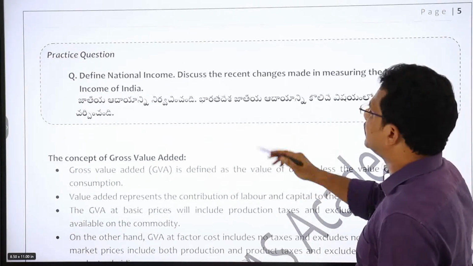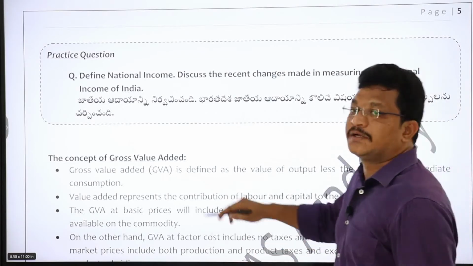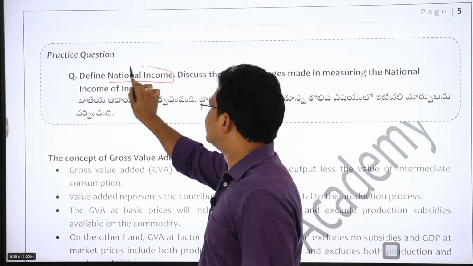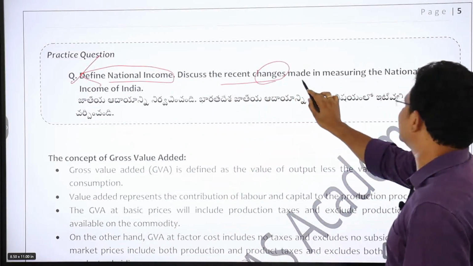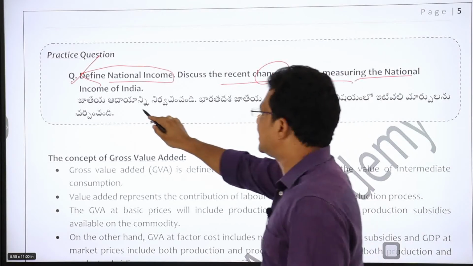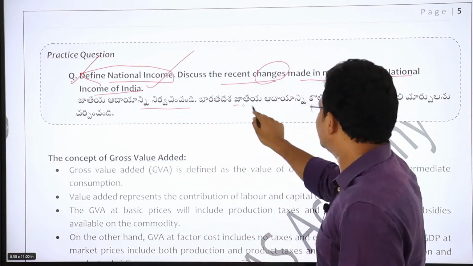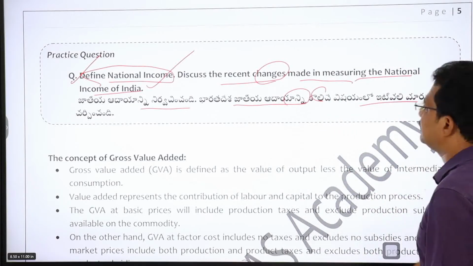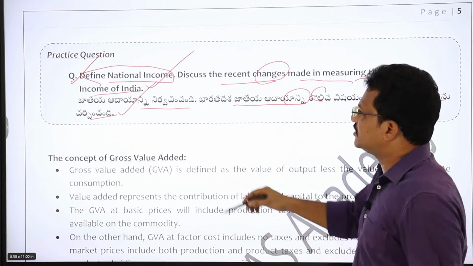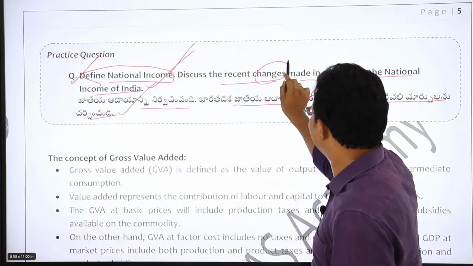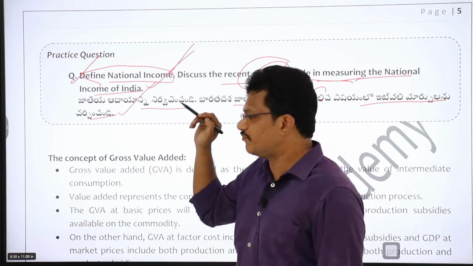Now see, I have tried to add one practice question: define national income. You need to define national income, then discuss the recent changes which are made in measuring the national income of India. So try to practice this question. What is this question? Define national income and discuss the recent changes which are made in measuring the national income of India, right?